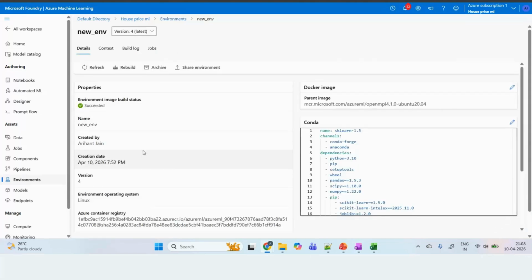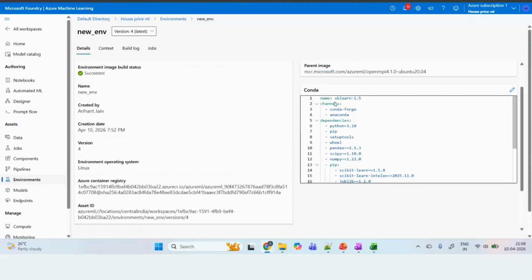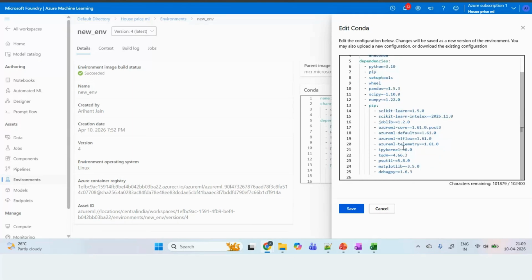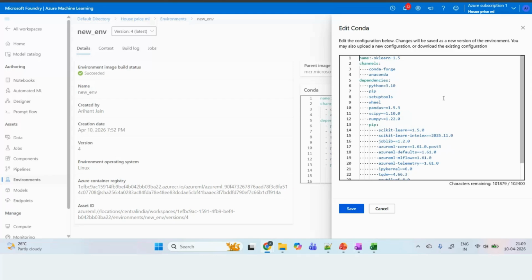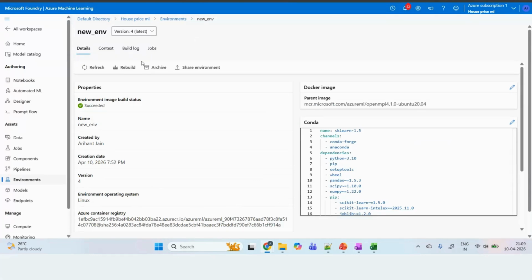So we can create our own environment. If you see here, this is the conda file I was talking about, where you have to give all the dependencies: I'm going to use sklearn, the anaconda, Python version 3.10, setuptools, wheel, pandas, scipy, numpy, scikit-learn. So here you give all the dependencies which are required to run this model.